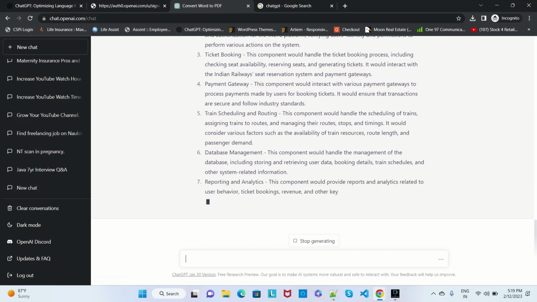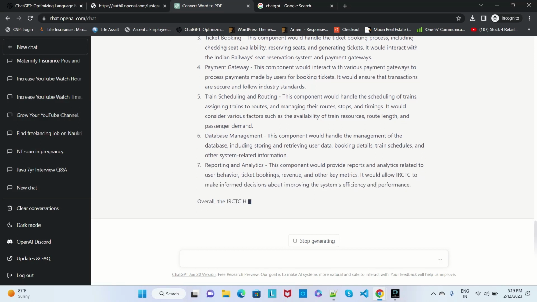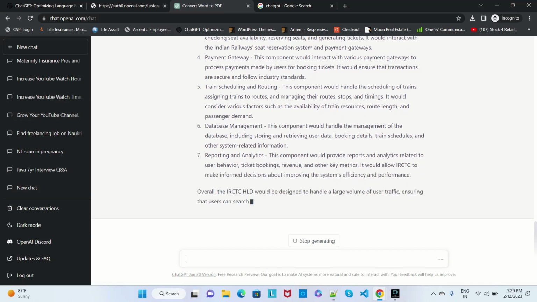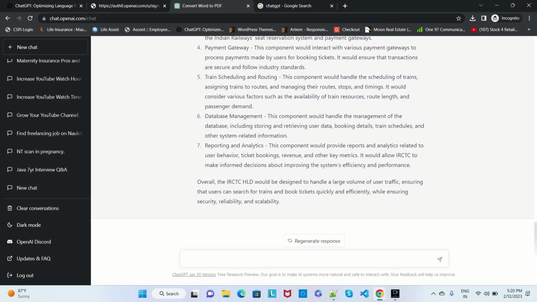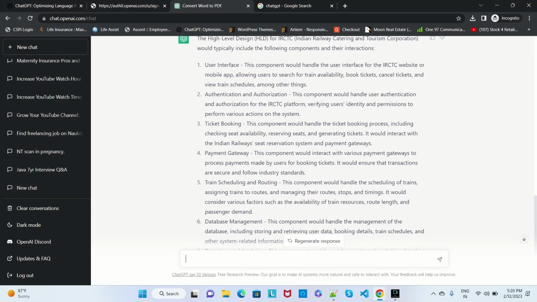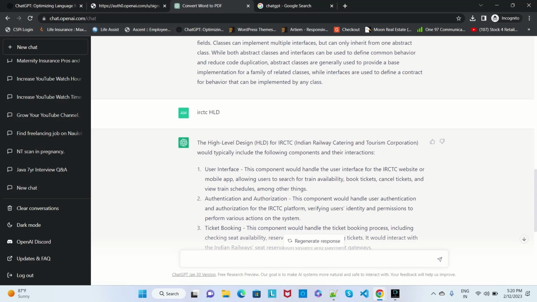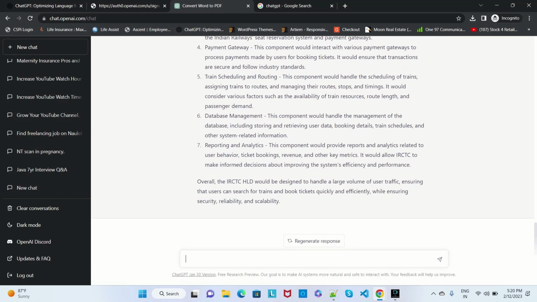First we have to check this, and after that we will see how to create a CRUD application through ChatGPT. Yeah, so these are all the processes by which we create an HLD for IRCTC. Instead of that, we can go to other websites or somewhere directly. You can go to ChatGPT and check how to create a high level design for anything. Suppose you want to create a CRUD application using Spring Boot.